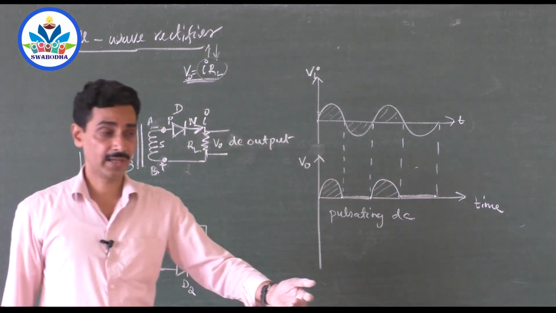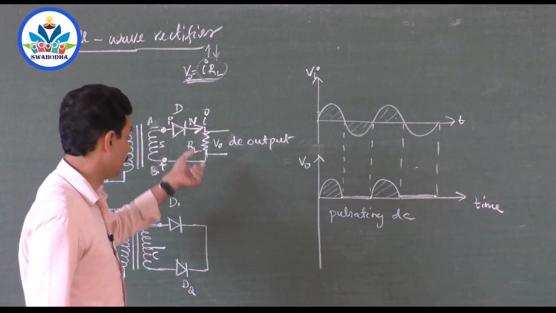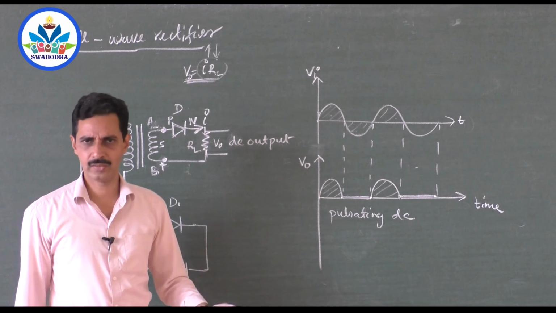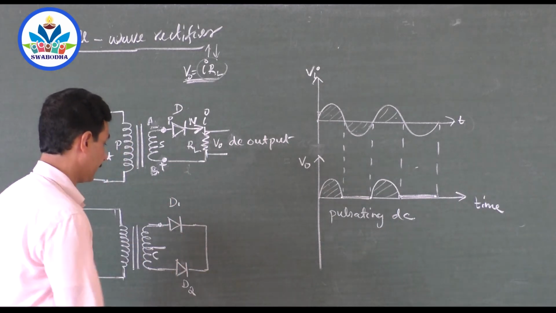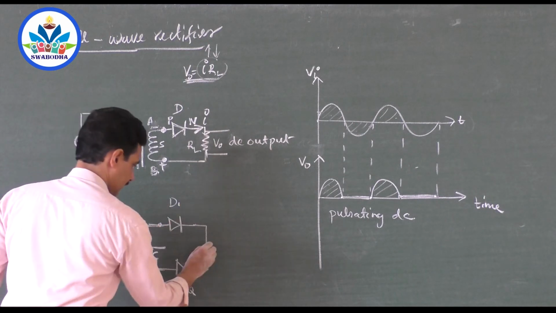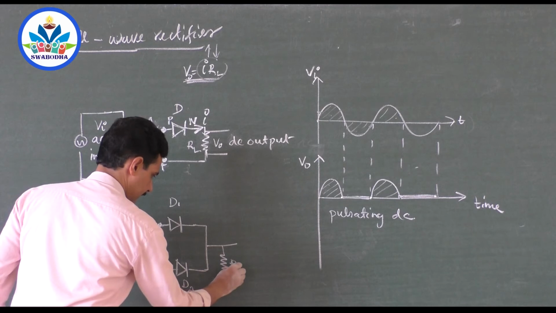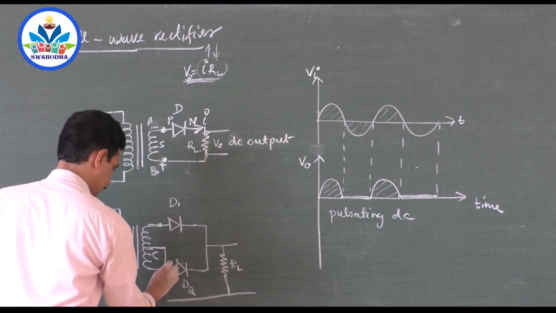Wherever you want to use the DC, that is called the load. Maybe a DC bulb, or any circuit. That circuit is not connected directly here. These 2 ends are connected together and a resistor is connected, the load RL, and this end is connected here.